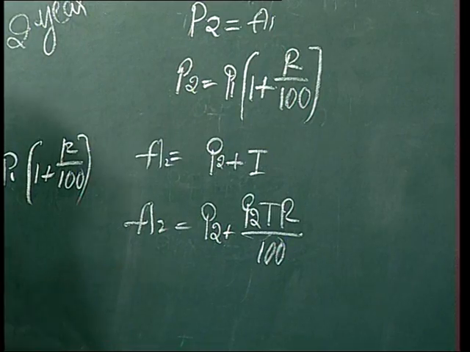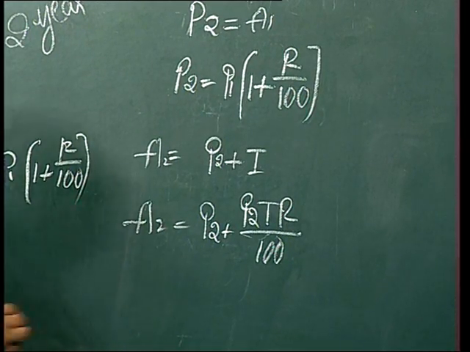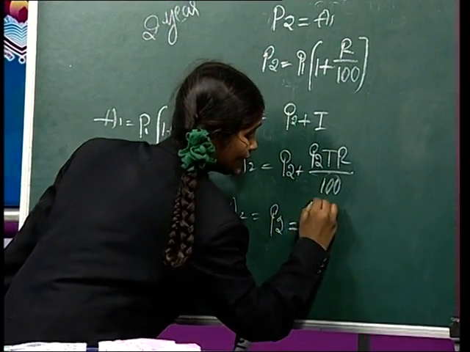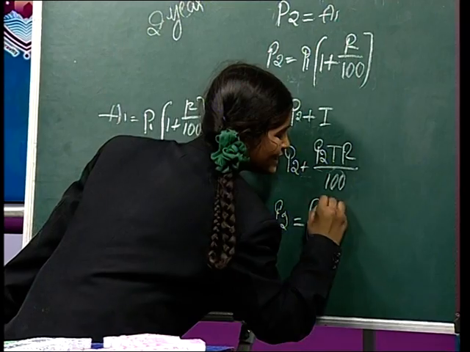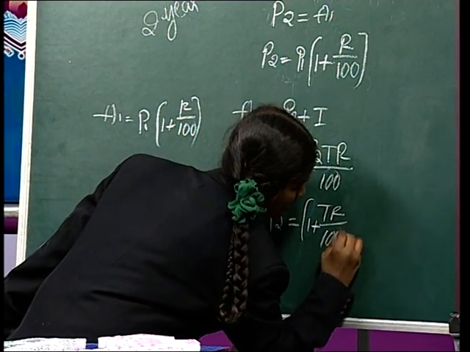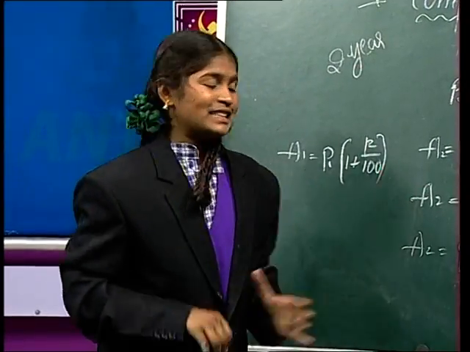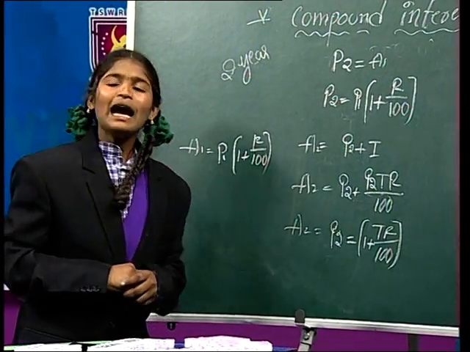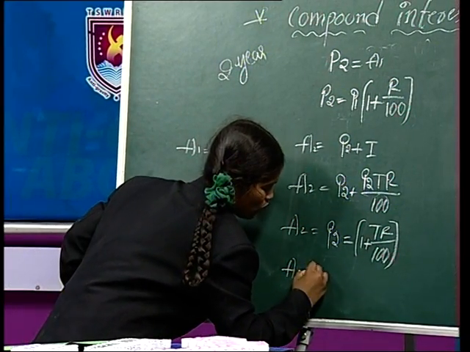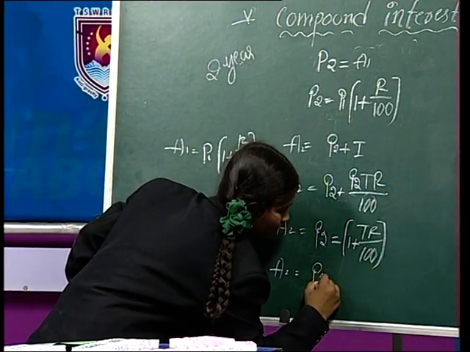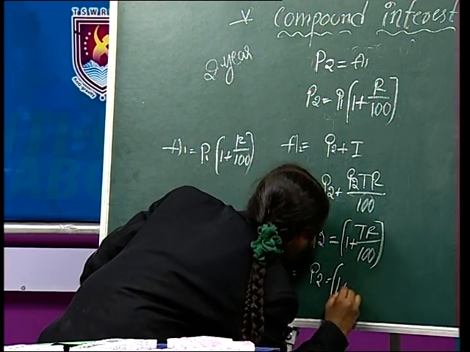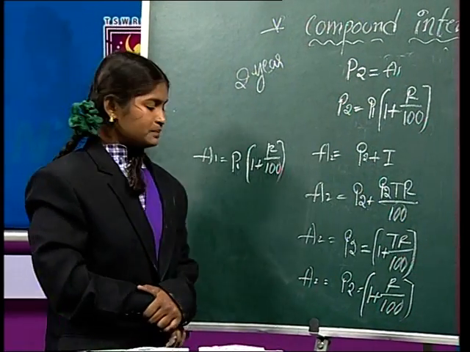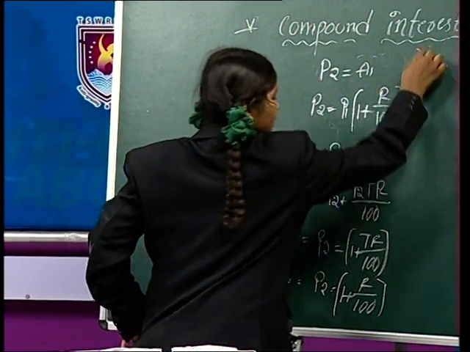Which is common here? Yes, P2 is common. Amount equal to P2 of 1 plus TR by 100. It's clear? Amount equal to P2 of 1 plus R by 100.